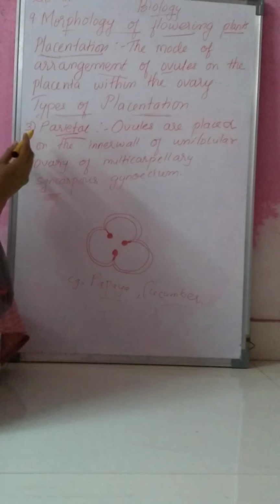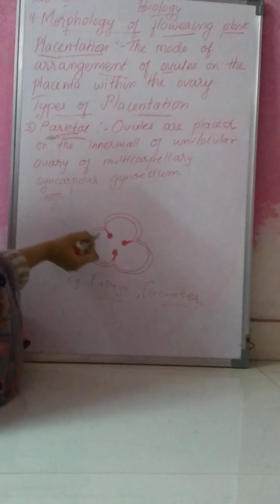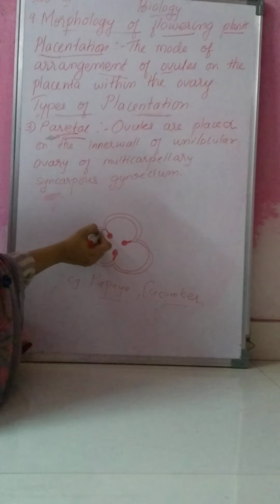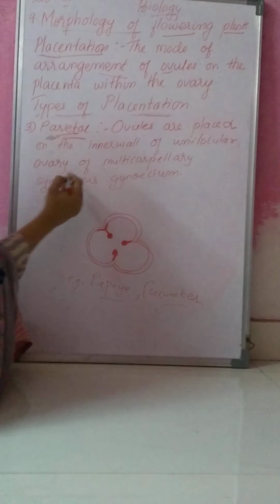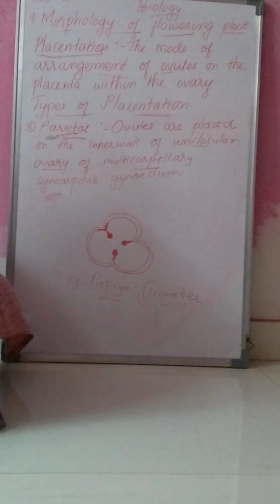Now third type of placentation is parietal placentation. Okay, third type is parietal placentation. Now what is parietal placentation? In this type of placentation, you can see ovules are present on the inner wall. So this is the inner wall. So ovules are present on the inner wall of the unilocular ovary of multicarpellary and syncarpous gynoecium. Okay.